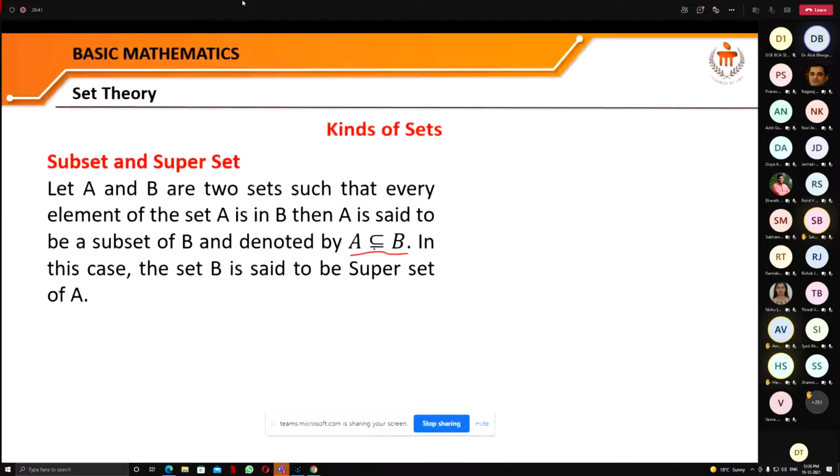Here you can see the line for the equal sign is also here. What does it mean? It means that these two sets may be equal, because it is possible that A is equal to B. So that's why it is here. And here B is called the superset of A. That means B contains all the elements of set A.